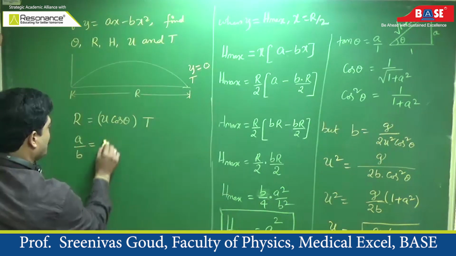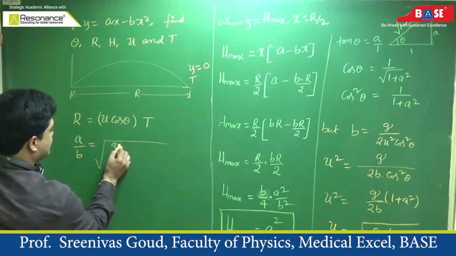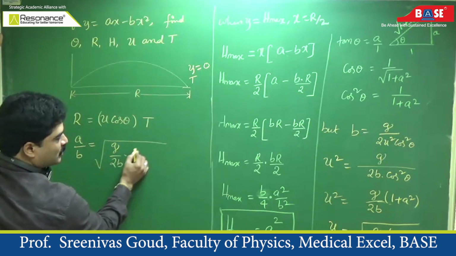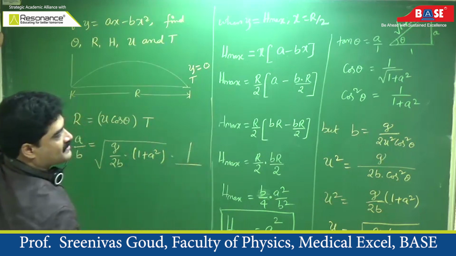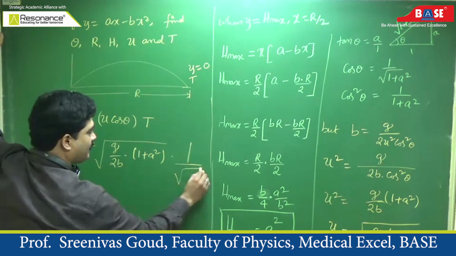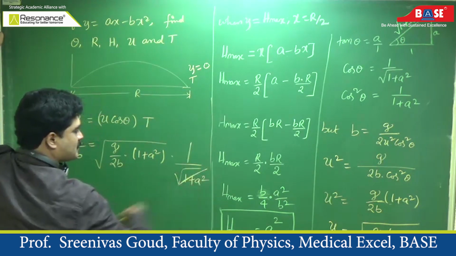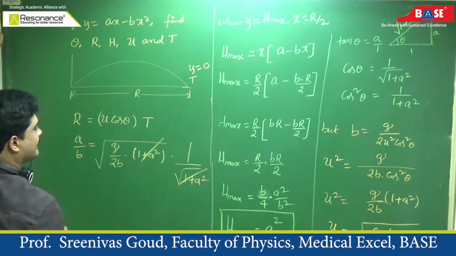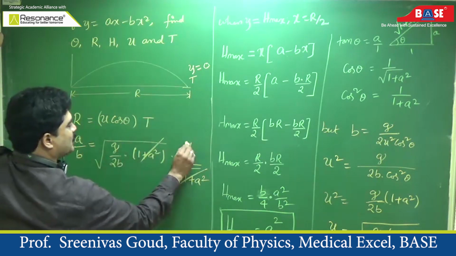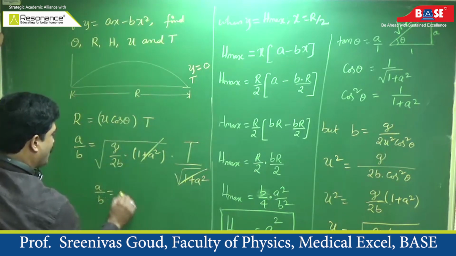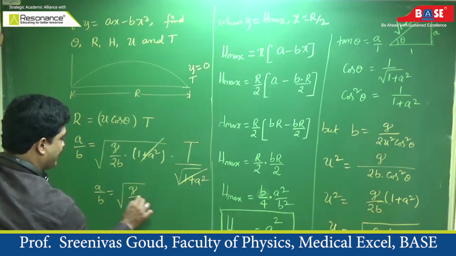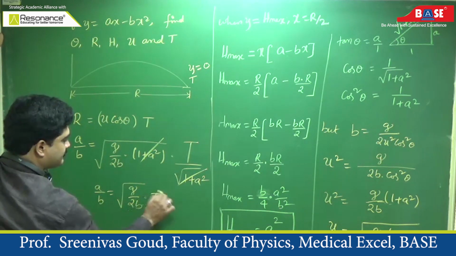I am writing the value of u: square root of g by 2b into 1 plus a square. What is cos theta? 1 by root of 1 plus a square. So root of 1 plus a square will get cancelled, into t. Therefore, a by b is equal to square root of g by 2b into t.